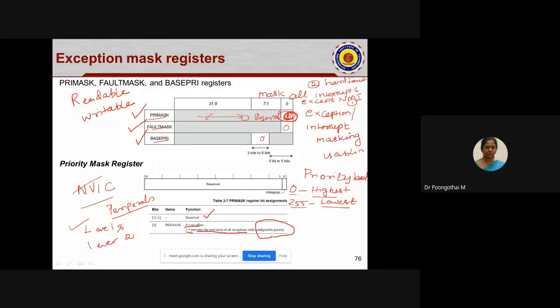So the importance of this priority mask interrupt is that it's mainly utilized in the case of critical section of codes. So critical section of codes means